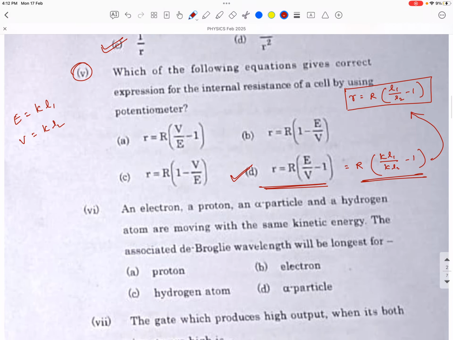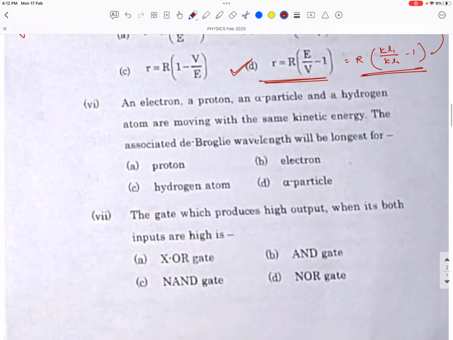Okay, now we have to go for the next question. So it's question number 6, MCQ number 6 basically, not question number 6. An electron, proton, alpha particle and hydrogen atom are moving with the same kinetic energy. The associated de Broglie wavelength will be longest for?